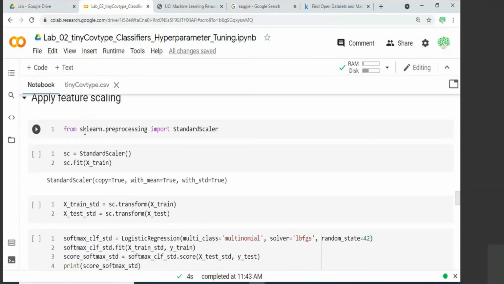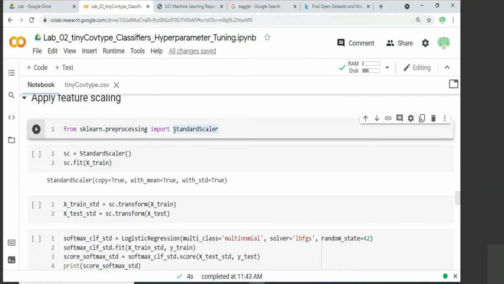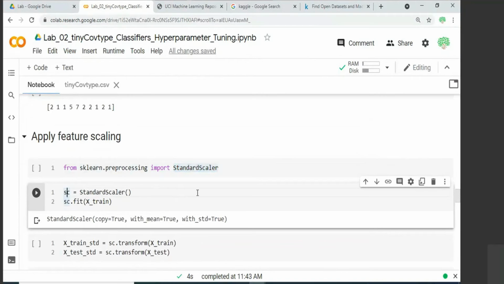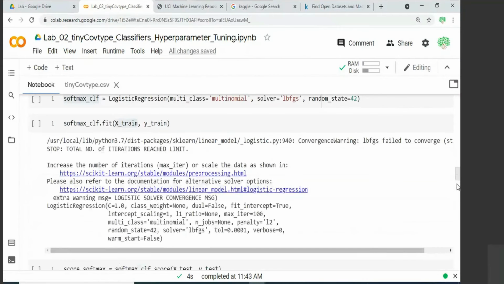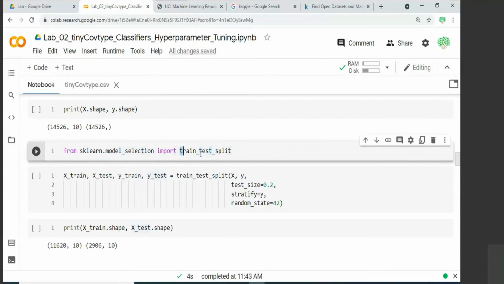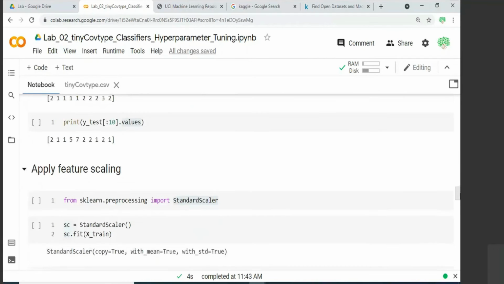So what we can do is that from the scikit-learn's preprocessing, we can import this class called StandardScaler. As a rule, when you import something from scikit-learn, if it is starting with an uppercase, it means it is a class. So you have to create an object and manipulate it accordingly. If you look at the train_test_split, here it is lowercase. It means it is a function. That will be easier for you to quickly distinguish whether this is a function or a class that we are importing. Anything starting with uppercase is a class.